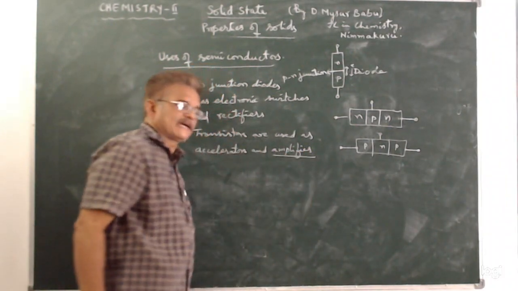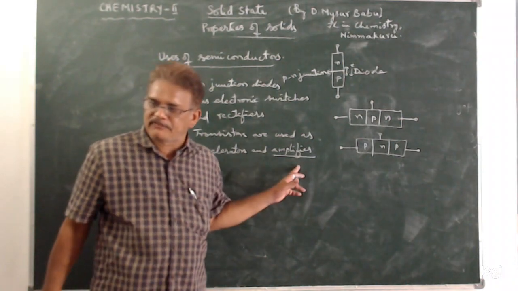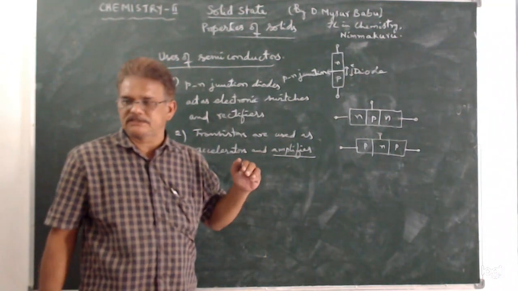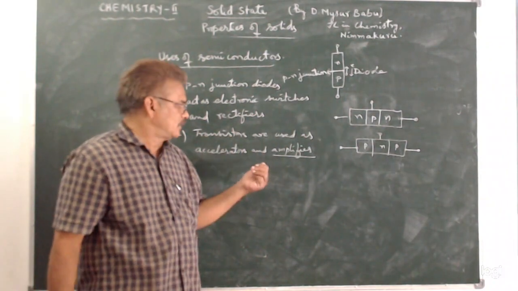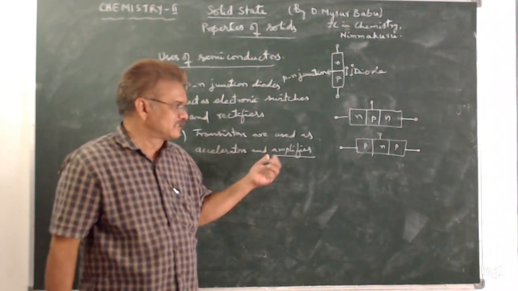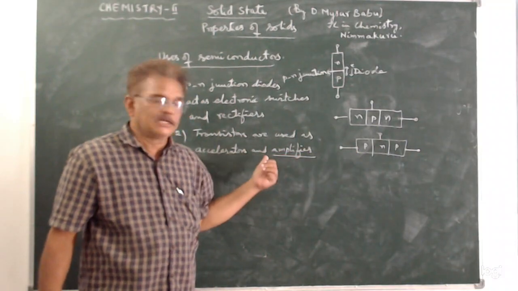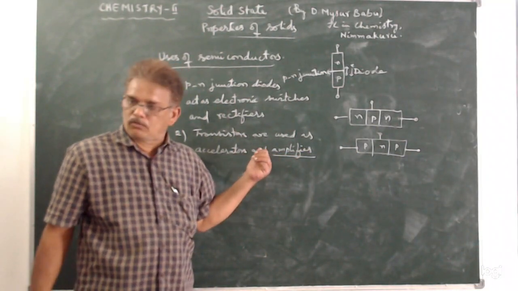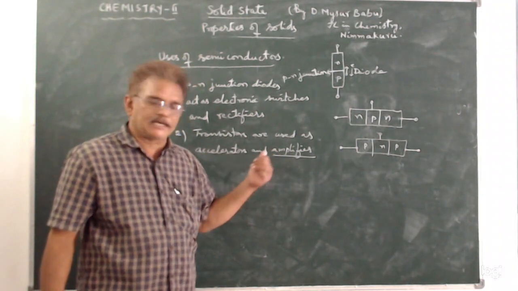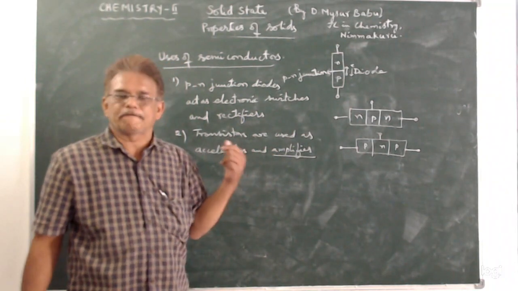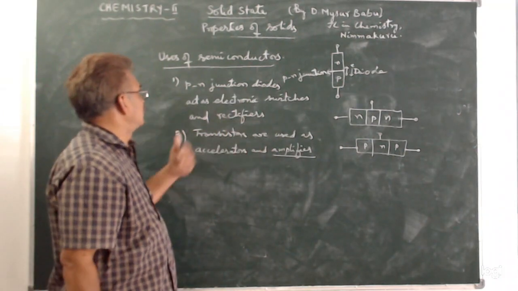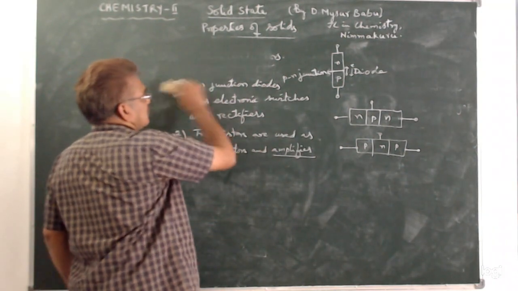This is again of two types: current amplification and voltage amplification. Amplification means increasing. So if current is increased using this transistor, it is called a current amplifier. Similarly, if voltage is increased, then it is called a voltage amplifier. So these are the main uses of a semiconductor.